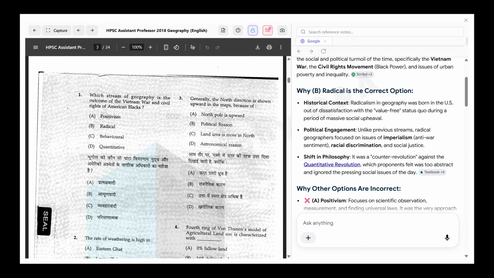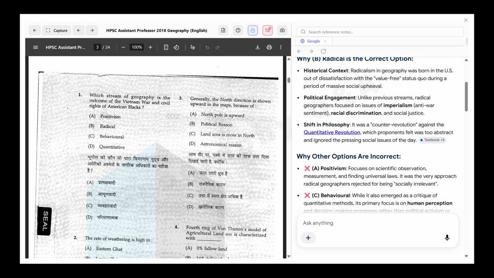Political engagement: unlike previous streams, radical geographers focus on issues of imperialism, anti-war sentiment, racial discrimination, and social justice. Shift in philosophy: it was a counter-revolution against the quantitative revolution, which proponents felt was too abstract and ignored the pressing social issues of the day. So the correct answer is radical geography.